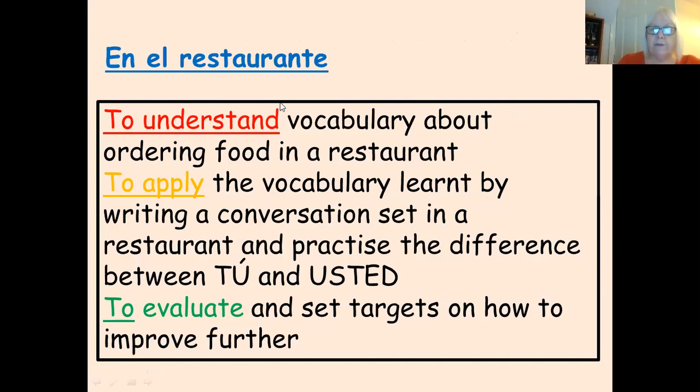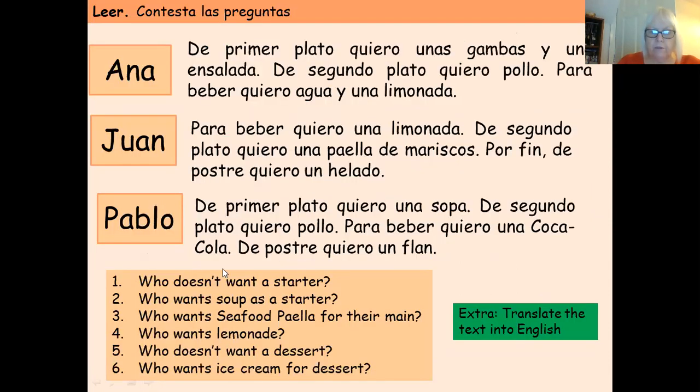So in the restaurant, in el restaurante, this is what we've done all week. Looking at vocab, writing a conversation, looking at tú and usted. And you're going to do 2 activities today, a reading and a writing. So first of all, this is the reading. It should take you about 10 minutes, this, please.